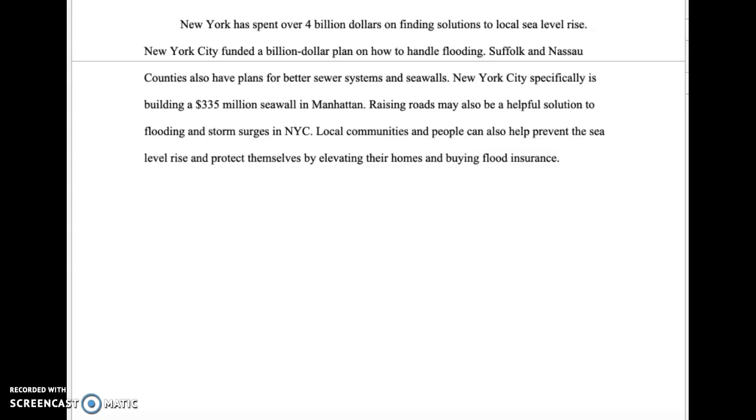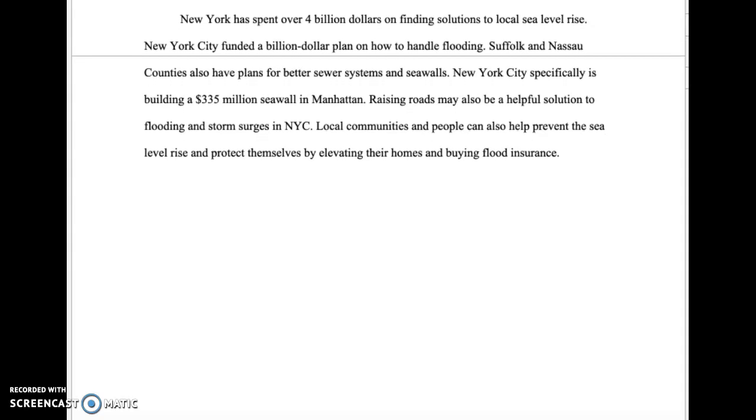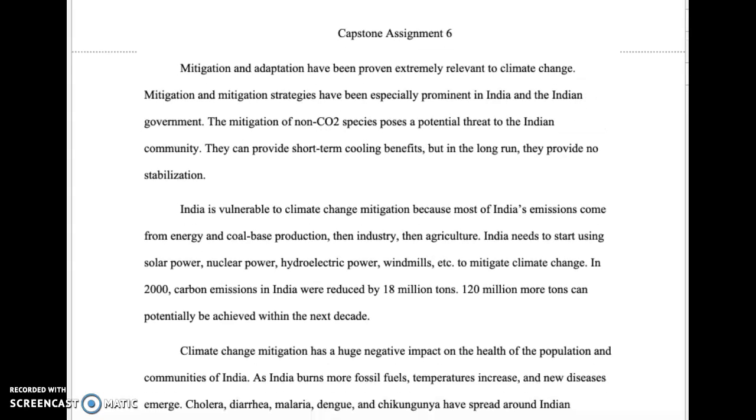Raising roads may also be a helpful solution to flooding and storm surges in NYC. Local communities and people can also help prevent the sea level rise and protect themselves by elevating their homes and buying flood insurance. Capstone Assignment 6.